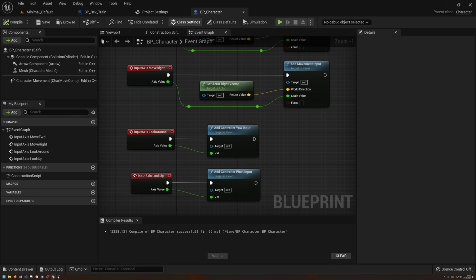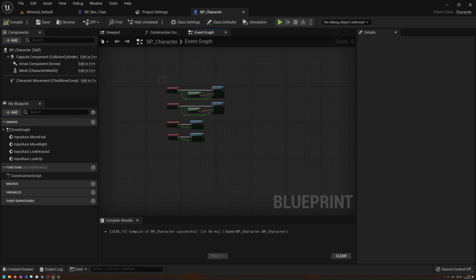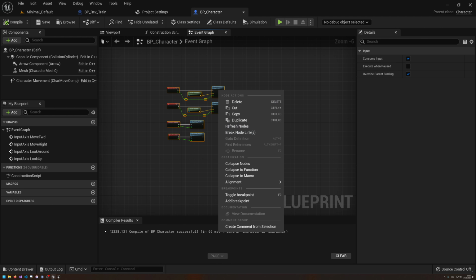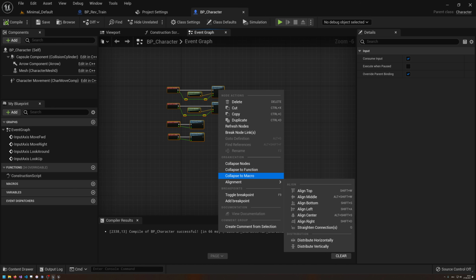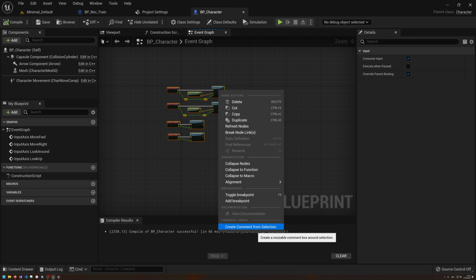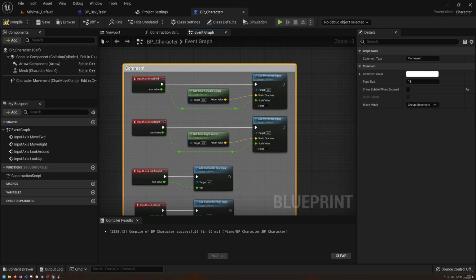So how would we need to implement this? Well, we need another event. Let's maybe, can we add there a group, collapse to nodes, alignment, collapse to macro, create comment? Yeah, that is what I want. And this comment is just going to be, this is our default. Can I type there? Yeah, default movement, like that.